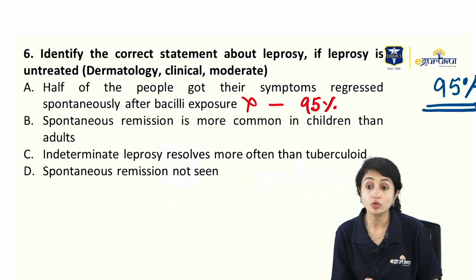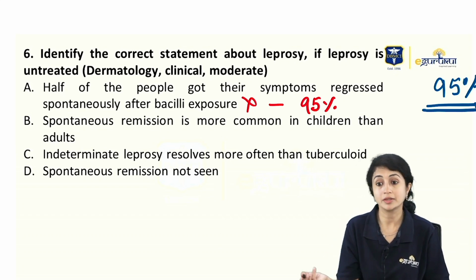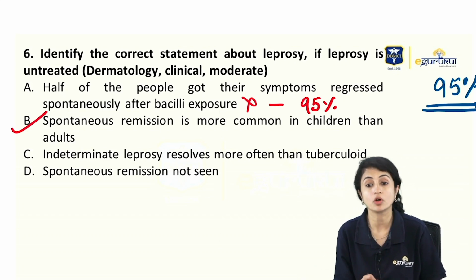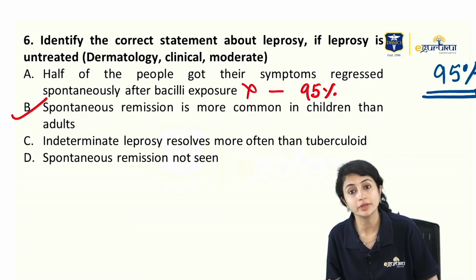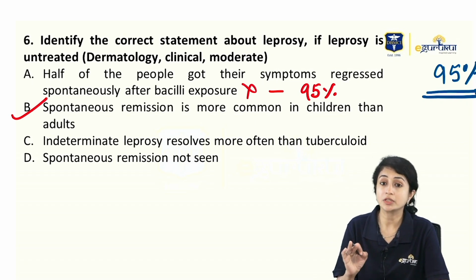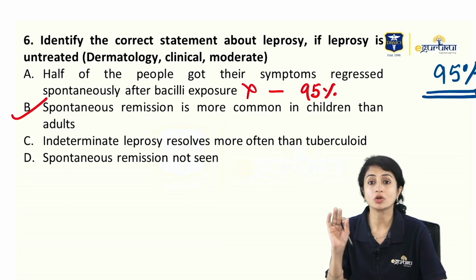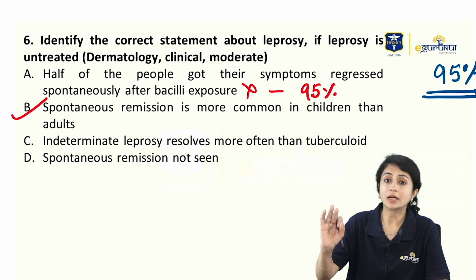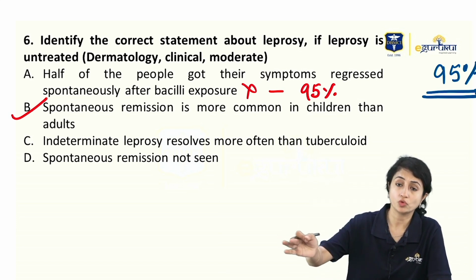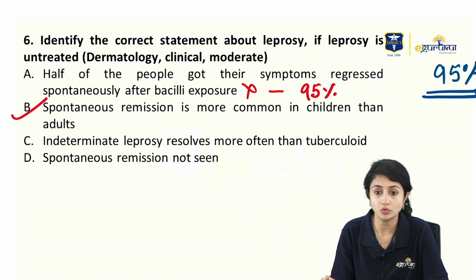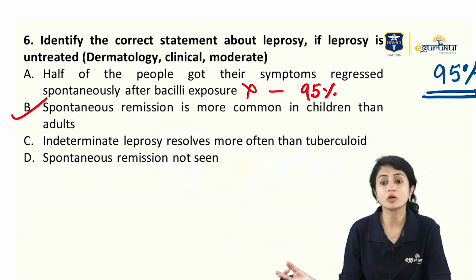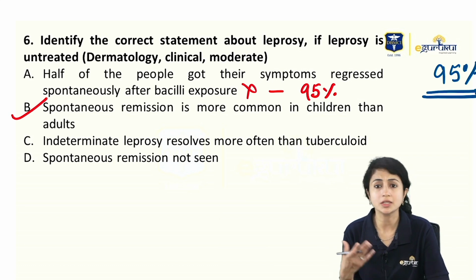Spontaneous remission is more common in children than in adults. That we just saw. Yes, it is more common in children. Indeterminate leprosy resolves more often than tuberculoid. As I pointed out, there is no clear-cut data. So, we cannot say with certainty that indeterminate leprosy resolves more often. Even tuberculoid, early TT and BT may resolve depending on immune response of the patient. The fourth option, spontaneous remission is not seen, is not correct.